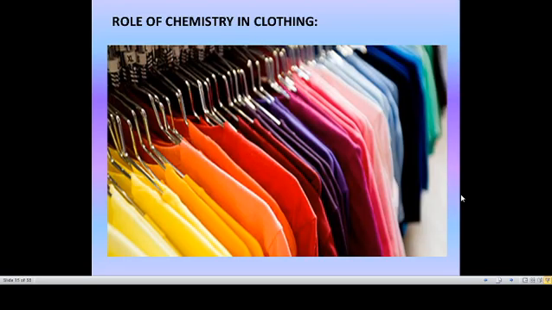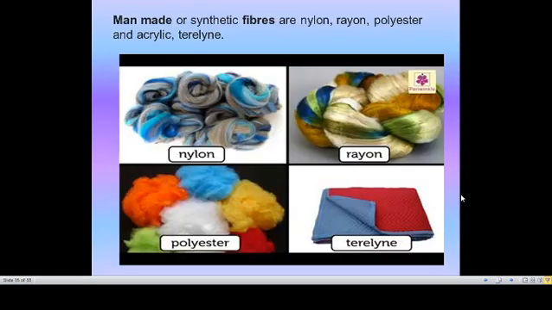So next one, role of chemistry in clothing. In ancient times, people used to cover their body with leaves and dead animal skin. After that, they used cotton from the plant, and later they discovered silk and wool from animals. And now, with the advance of chemistry, today's trend is man-made fibers or synthetic fibers. Man-made fibers are of many types: nylon, rayon, polyester, acrylic, terylene.